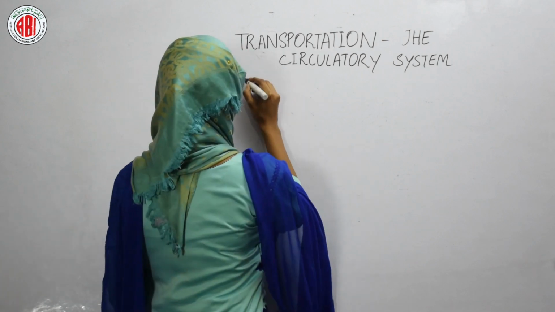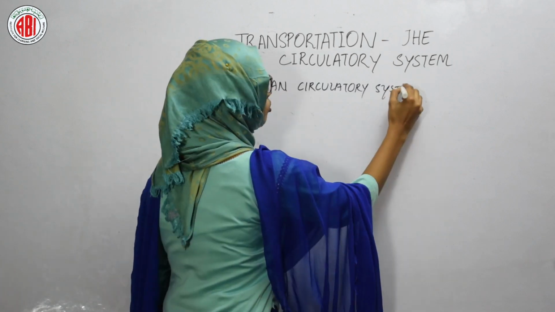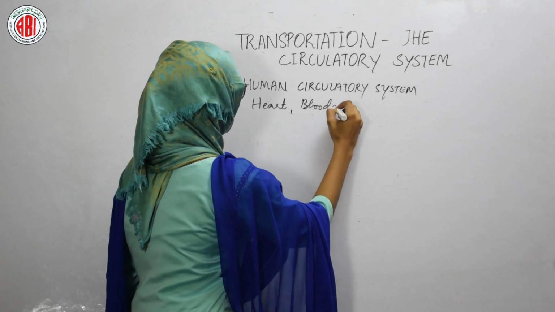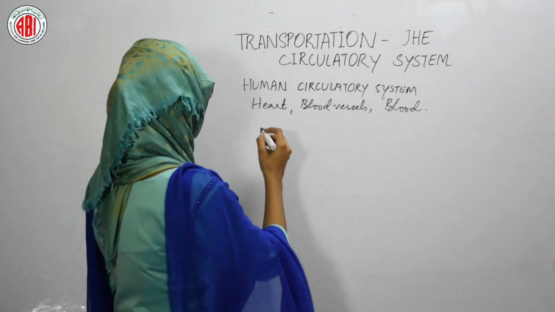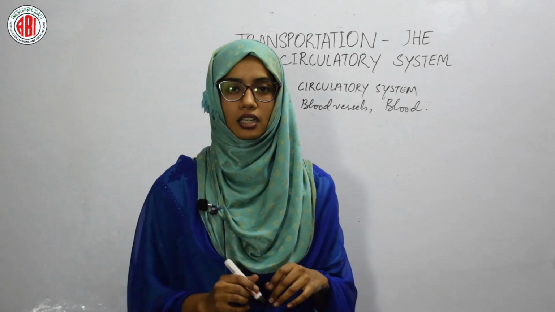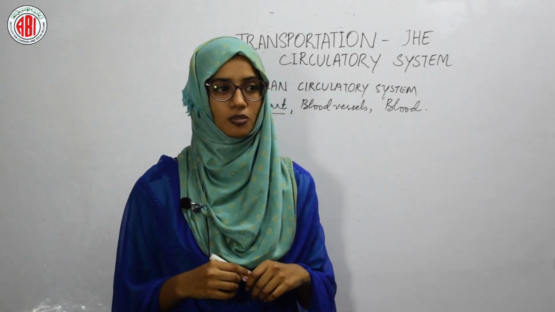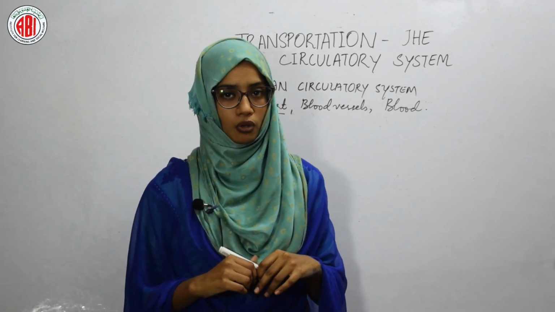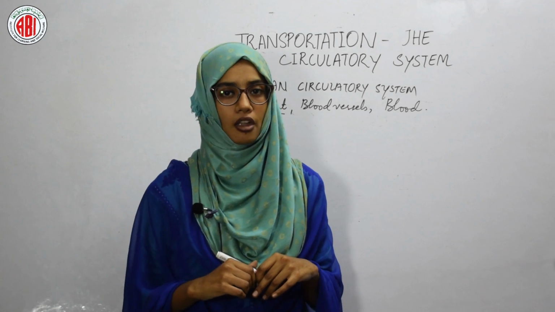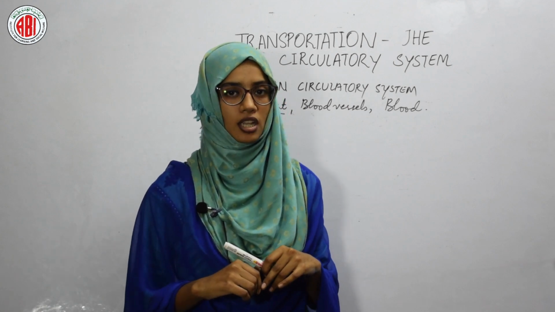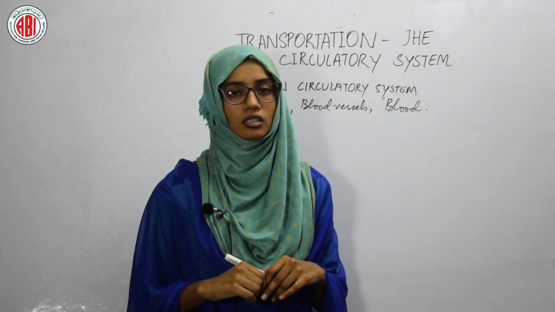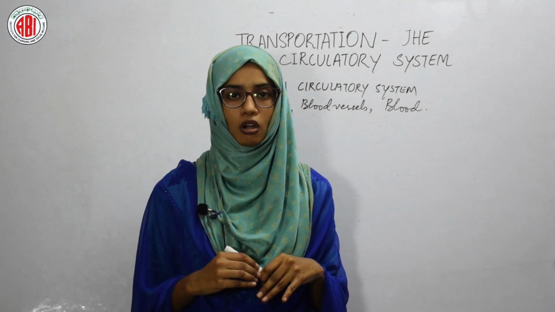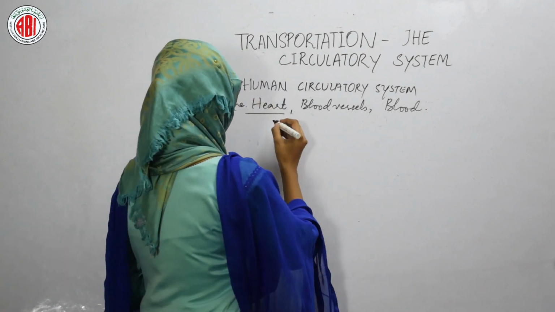Now let us discuss the human circulatory system. The human circulatory system consists of the heart, blood vessels and the blood. First we are going to study the heart. The heart is a very important organ present in the human body, and it has to work throughout the life. So if it stops working or if it stops beating, then the life ends there, because the supply of nutrients, energy and oxygen takes place through the circulatory system. So if the supply of oxygen, nutrients and other materials stops, then the heartbeat stops. So the heart is a very important organ.